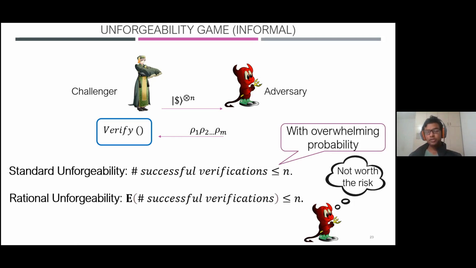Now, this is a meaningful notion of security in the real world because most of the adversaries in the real world are rational entities. So if the adversary is a rational entity, then he will not try to cheat because he will see that the expected number of successful verifications he could get is at most n. So he's not gaining anything on average by deviating from the honest protocol, so he will not try to cheat.